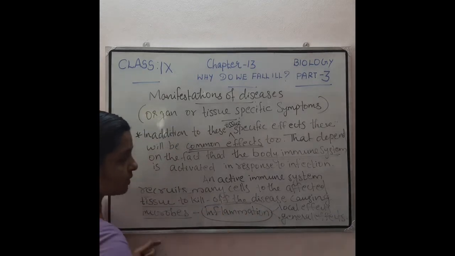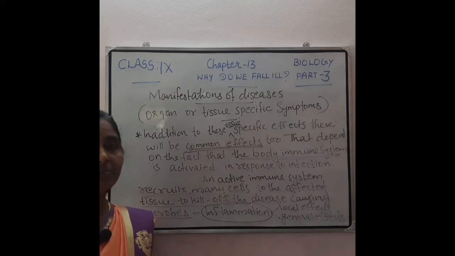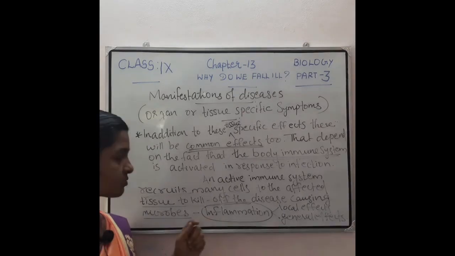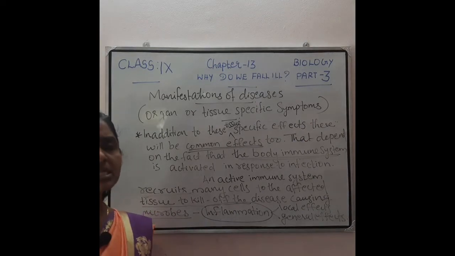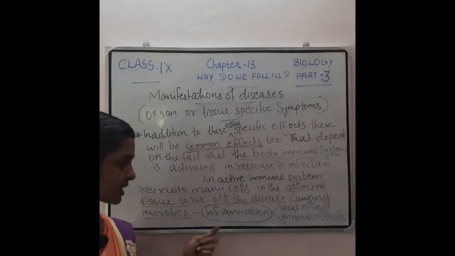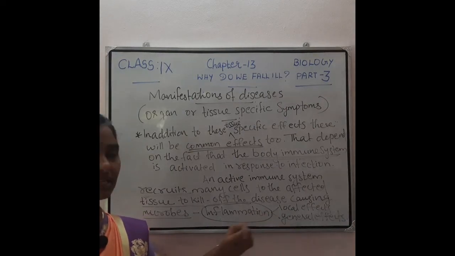And what is that recruitment process called? Inflammation. We can see that the inflamed area becomes swollen and red in color, and we can have pain also. So what is the inflammation process? It is this recruitment of cells. Our immune system selects some cells, and that recruitment process is called inflammation.